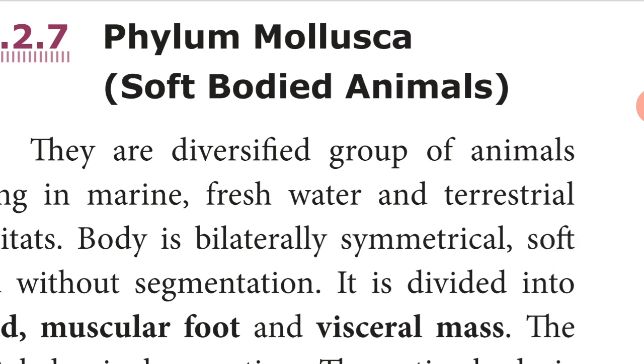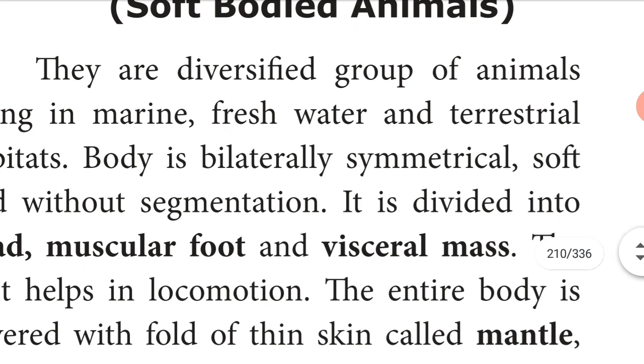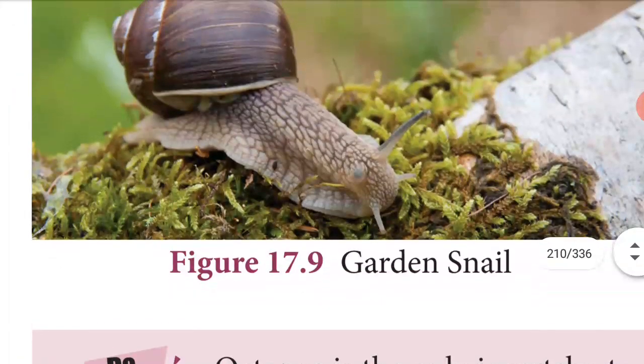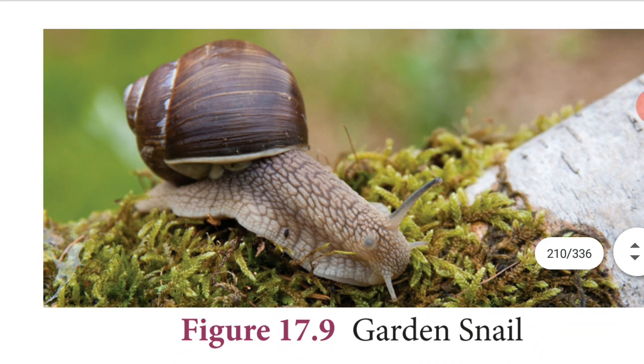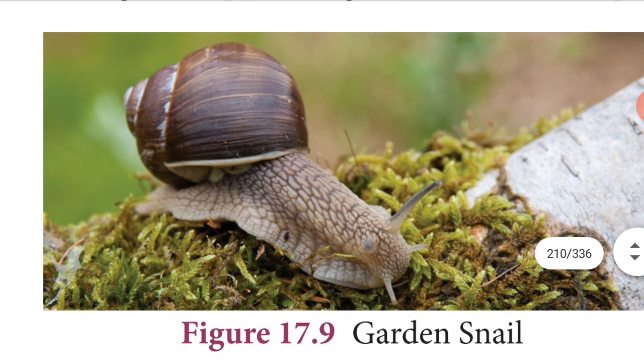So these are the animals that come under the Mollusca. Soft body animals. See, very delicate one, no? It lives in marine, freshwater, terrestrial, anywhere. Terrestrial means land living.